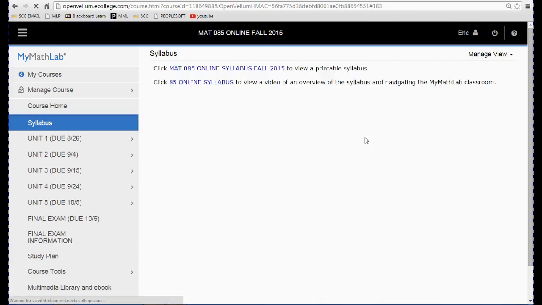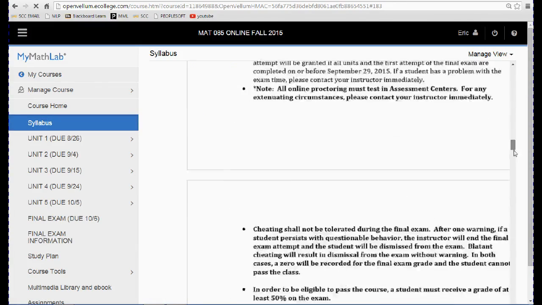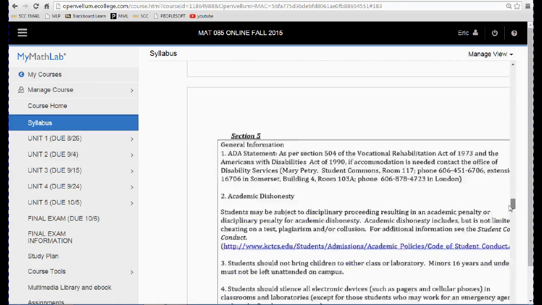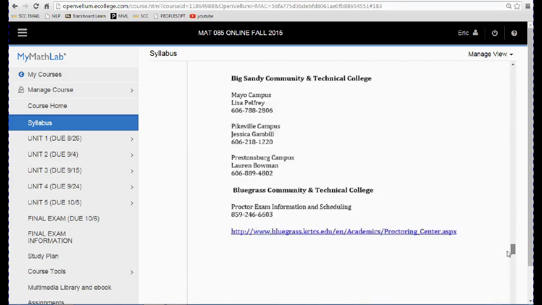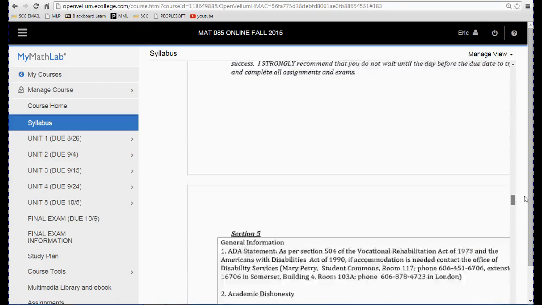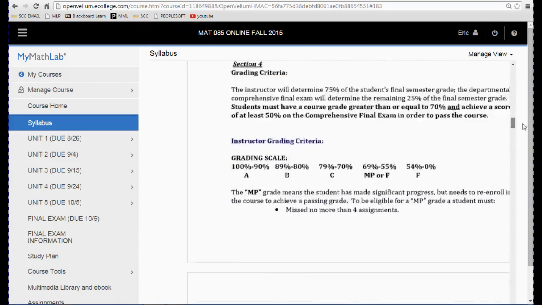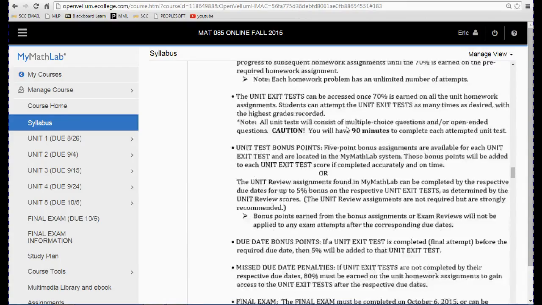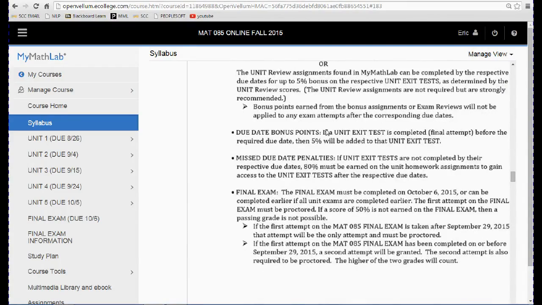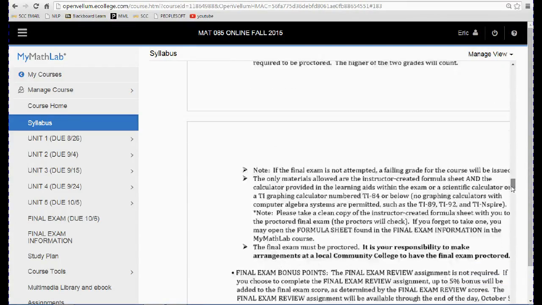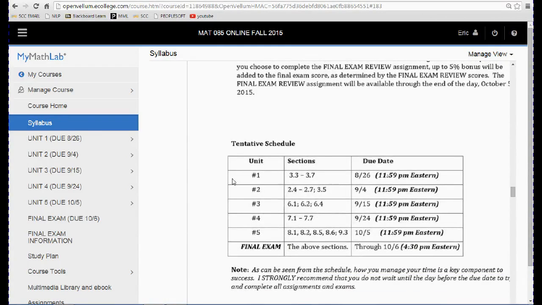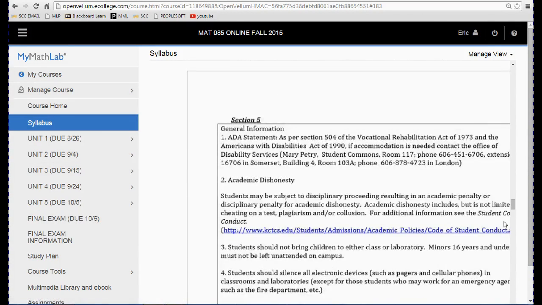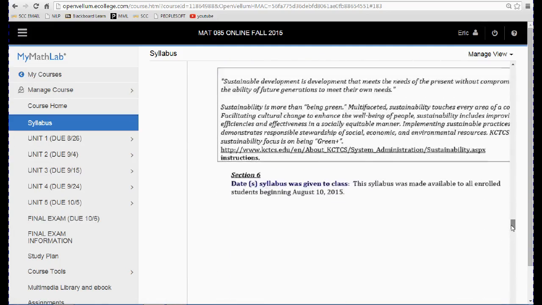It's such a big deal that I put it in the syllabus, because at the very end of it, this is where you can find out who to contact. And so that's what all this was saying. Well, I just went over in my math lab portion of the class. And these are your due dates. As you can tell, they're also over here. And you can read the rest of this for yourself.